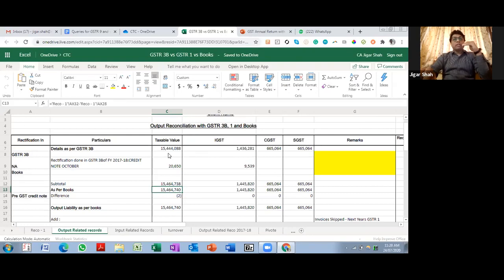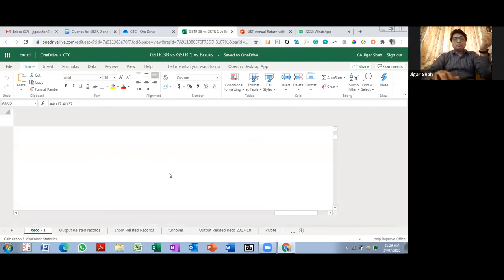So what we have done is, we have identified why this difference is, and we have identified that this is a credit note of 1718, which we have shown in 3B in the month of October. So 3B में मेरा कम हो गया because वो 1718 का था और books में मेरा 1819 में ज़्यादा हो गया, right? So this is where RICO 1 helps me.